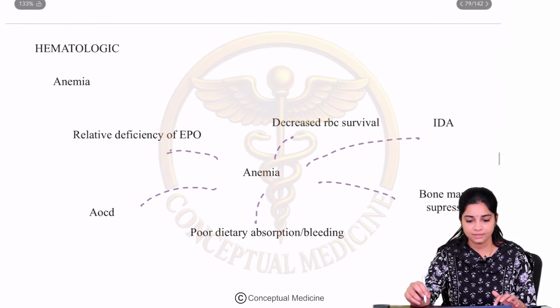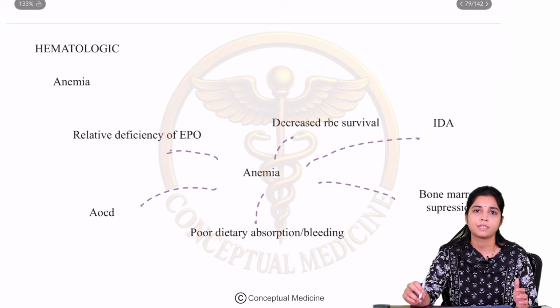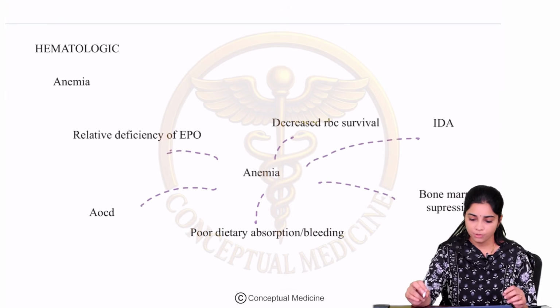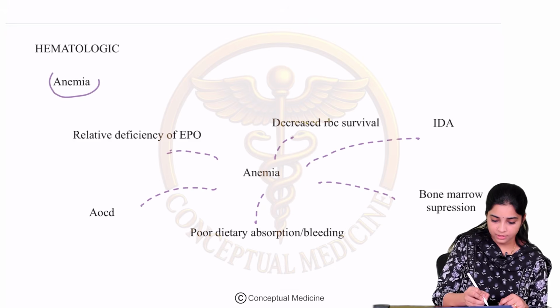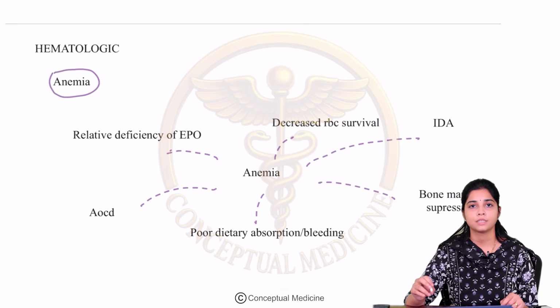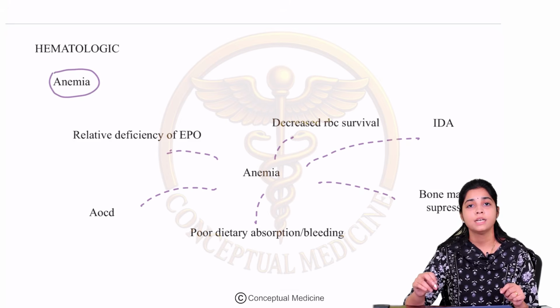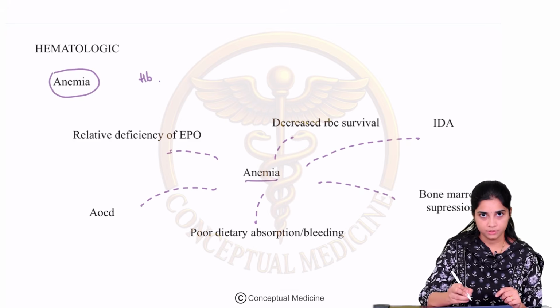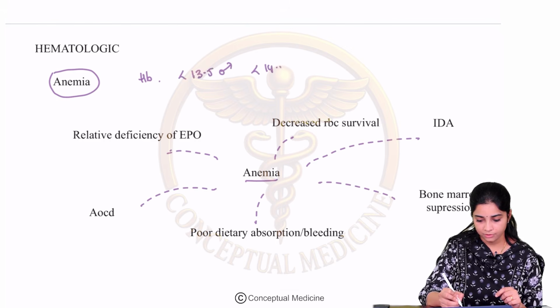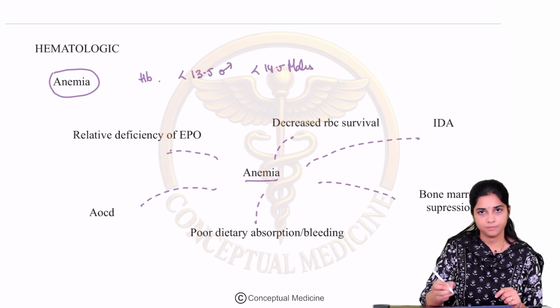Now let us understand the different hematologic manifestations of CKD. What are the various hematologic manifestations of CKD? Most importantly, the first point that you have to remember is that this is associated with anemia. Anemia basically means a low hemoglobin. So hemoglobin less than 13.5 in females and less than 14.5 in males is anemia.